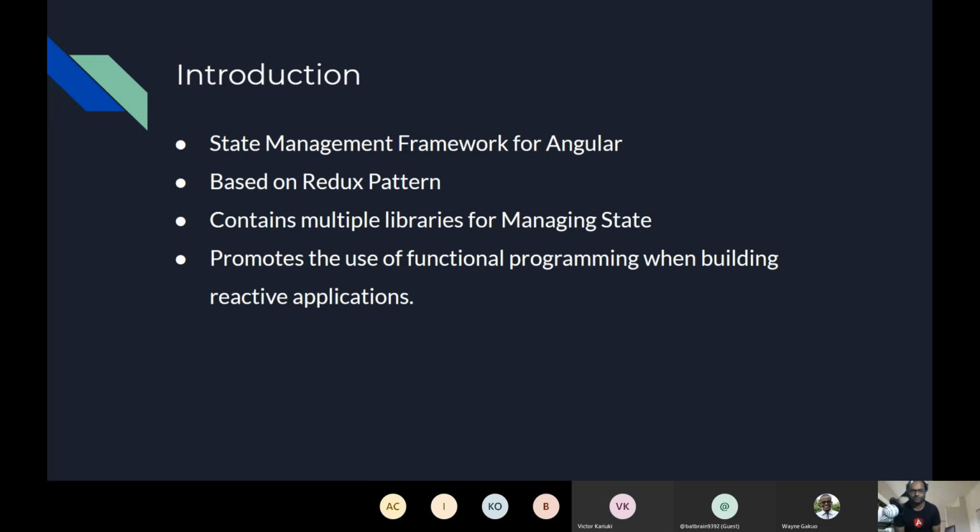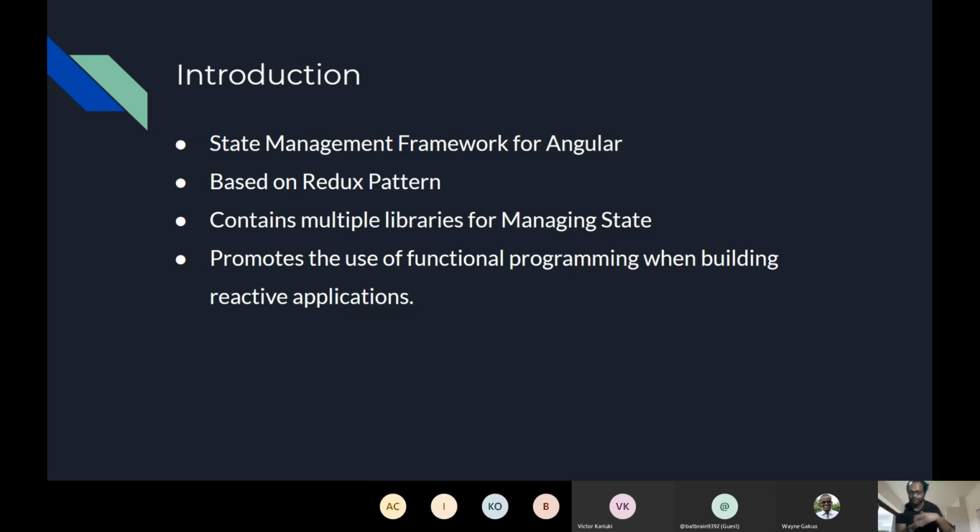So what does NGRX do? NGRX is not a single library. Whenever we talk about some packages, for example Angular or React, we talk about a single package, right? Even though in Angular, if you go ahead and see, there are multiple libraries available. For example, there is Angular Forms, there is Angular Router. Similarly, NGRX is often taken as a single package, but it's not like that. It's a state management framework. It offers different libraries for different use cases, which we will see.